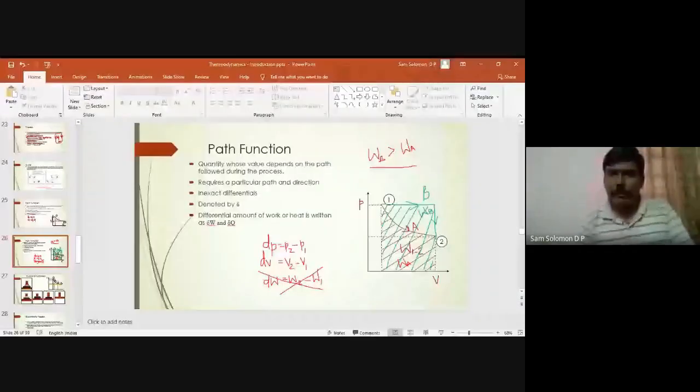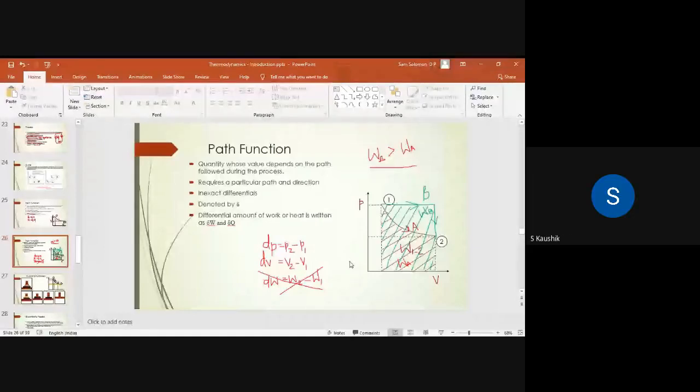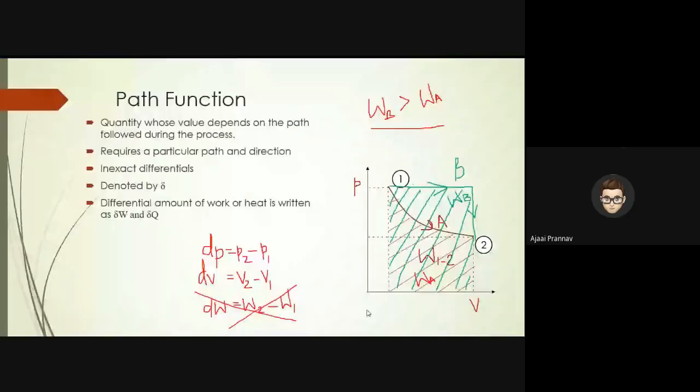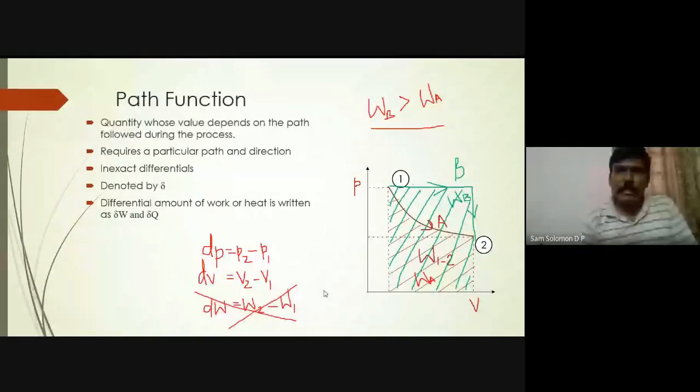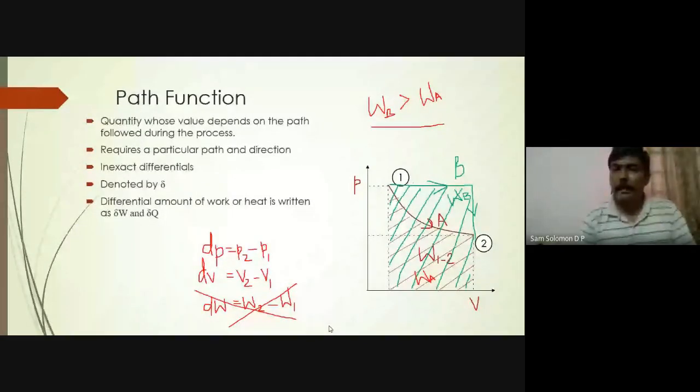Slides are visible now? Yes, sir. Okay, so what we said was, now we will not be able to say that dw is w2 minus w1, because your change in the work doesn't depend on the endpoints 1 and 2. It depends on the path taken. So just like I said, dw is not w2 minus w1.